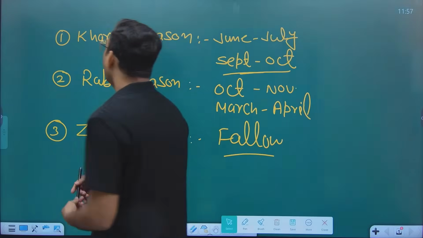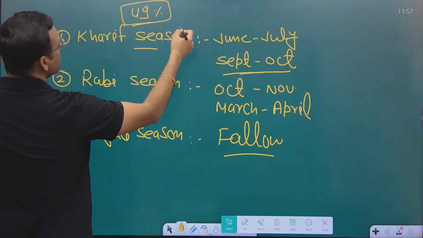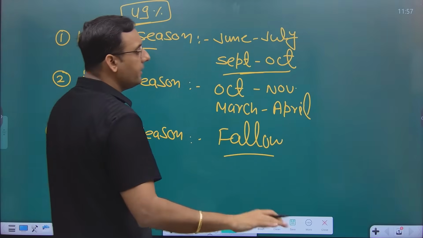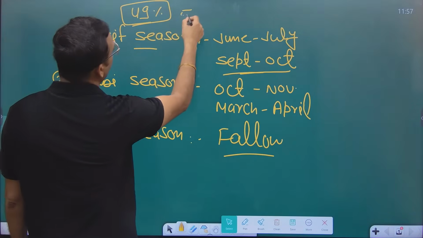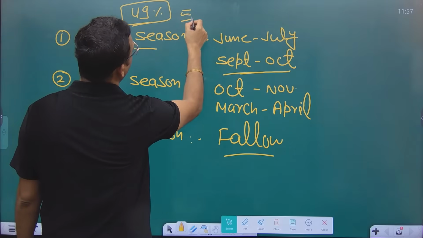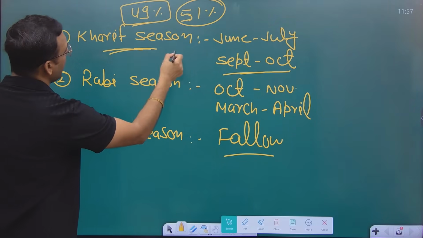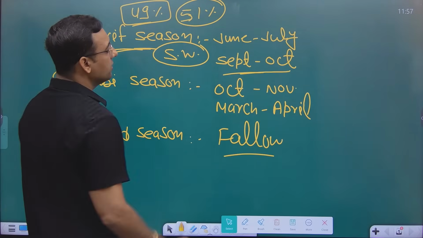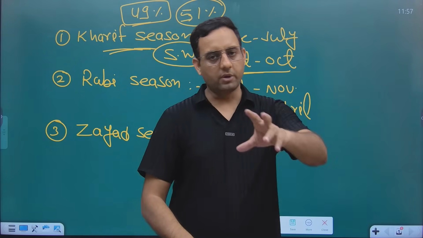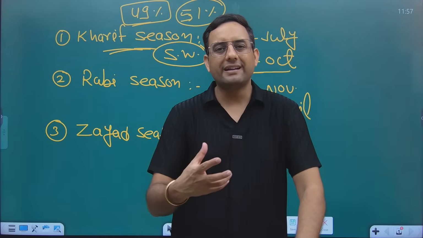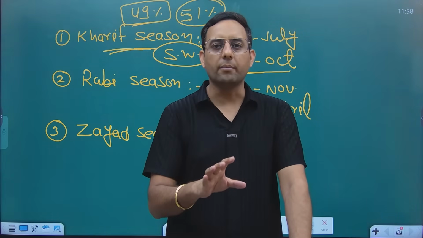As per the data, on average, if you see the approximate area covered by irrigation in India, of the total agriculture land, only 49% is irrigated area. The remaining 51% is unirrigated area. We don't have an irrigation source on the 51% land. So that means if we don't have a source, what we have is the southwest monsoon. So in this season, the southwest monsoon plays a very important role, because right now, because of climate change, we are discussing a concept known as El Nino and La Nina, which are Spanish terms.